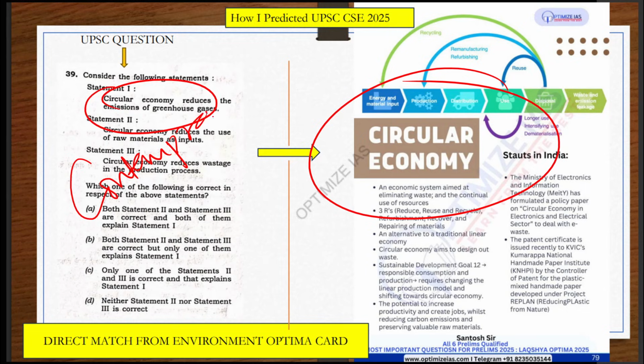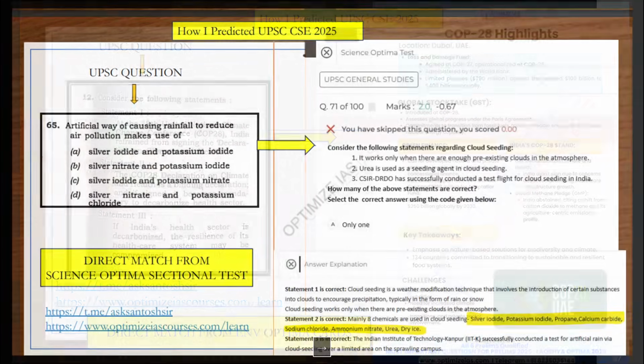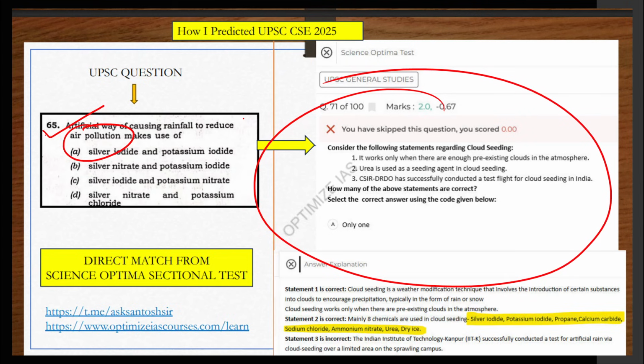Contemporary affairs means it is in the news for the last 3, 4, 5 years. Okay, this is called contemporary affairs. You can see I had covered this in my Optima card. I had given this in my Optima test also, the circular economy question. You can see this COP28. Again, I have covered this in my Optima card and Optima test. Okay, again, you can see this question. Okay, artificial rain for air pollution. You can see I had given exactly the same question in my Optima test.